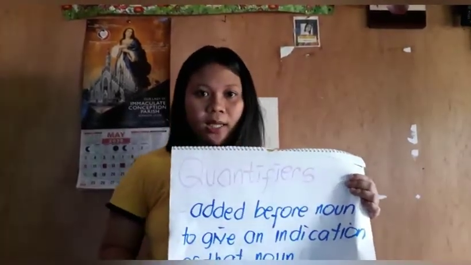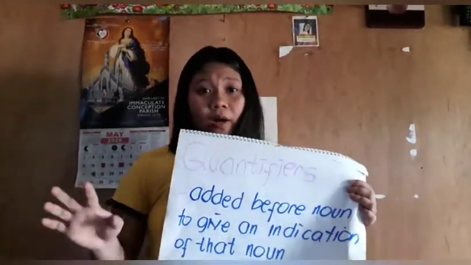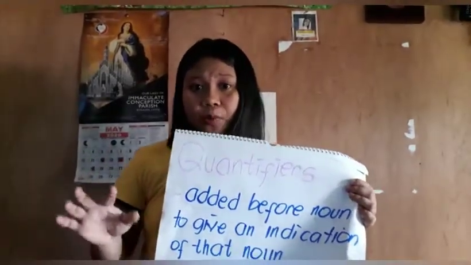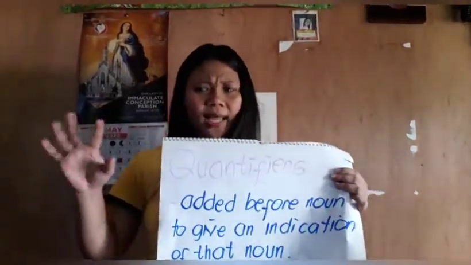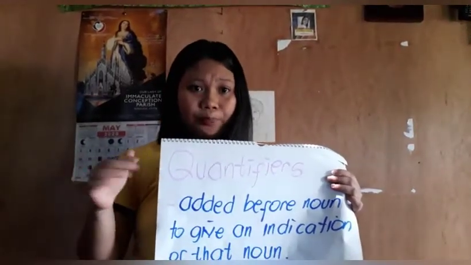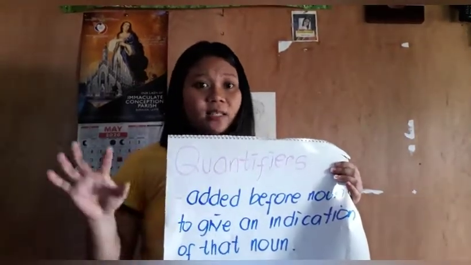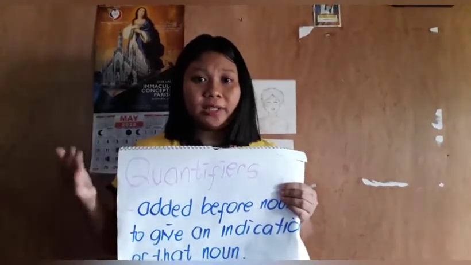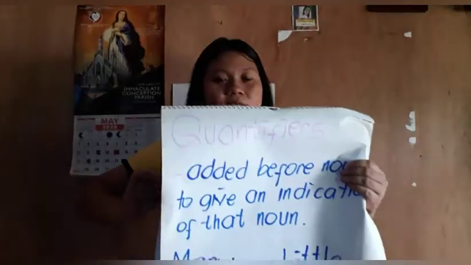For large quantity, sometimes you have to use many. Sometimes you have to use much. For a small quantity, sometimes you have to use few, and sometimes you have to use little. We also have a little and a few. So it can get quite tricky sometimes and confusing. In this lesson, I am going to clarify the usage of these different quantifiers. By the end of the lesson, you will be able to determine when and how to use these quantifiers. Let's start first with these quantifiers.